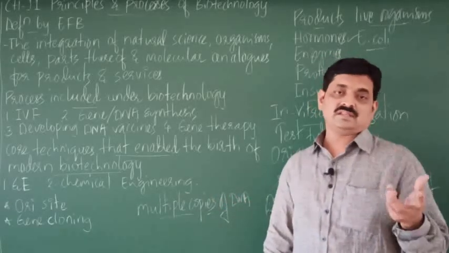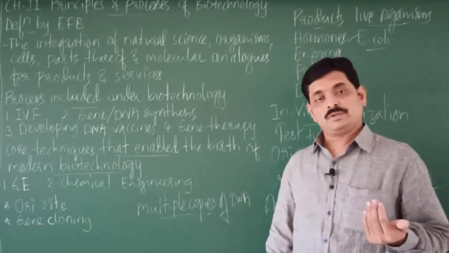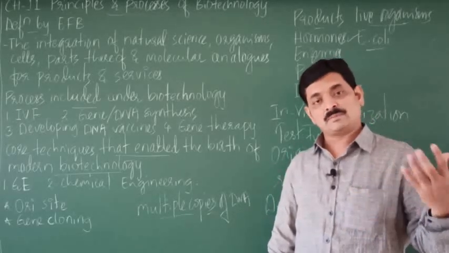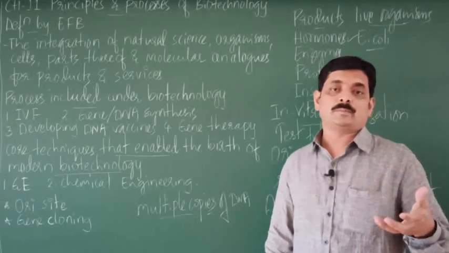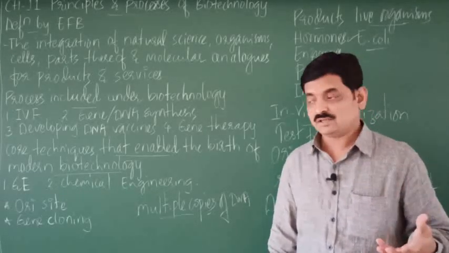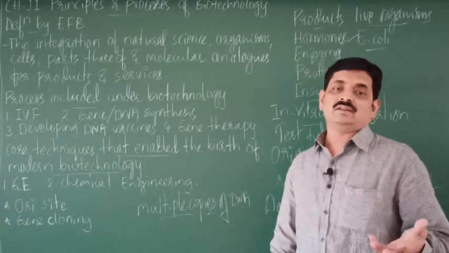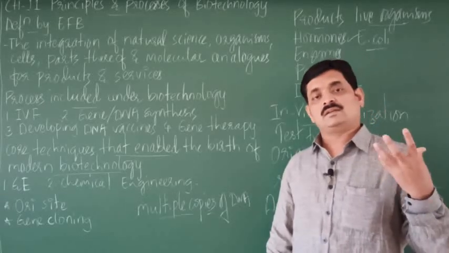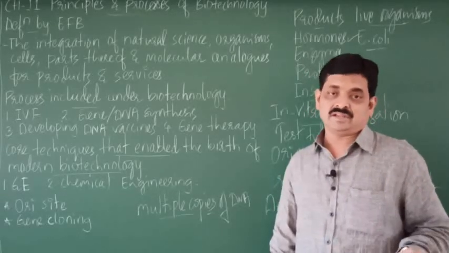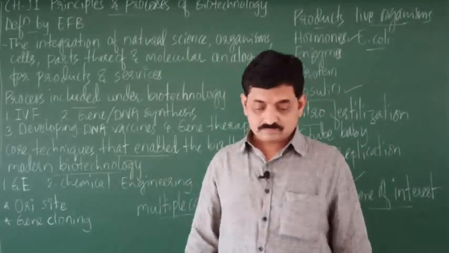So if there is a single gene, many copies of that gene can be produced, and that process to produce multiple copies of a gene is called gene cloning. Gene cloning here is done by using certain microorganisms like bacteria. How it is done, we shall discuss in the coming part.